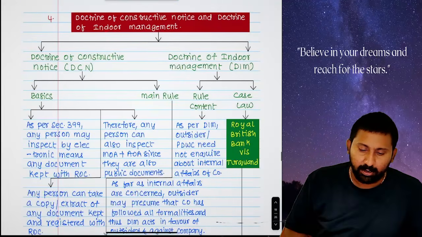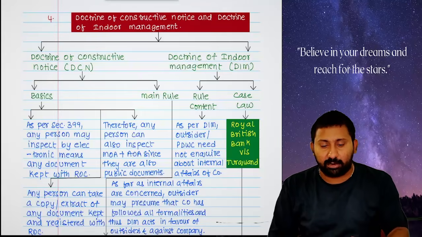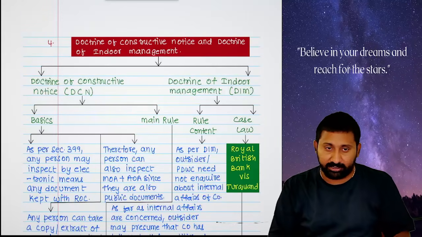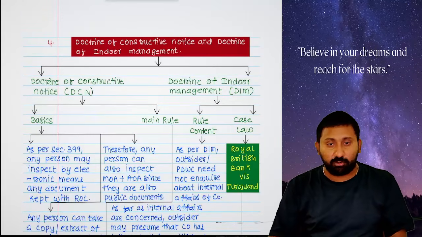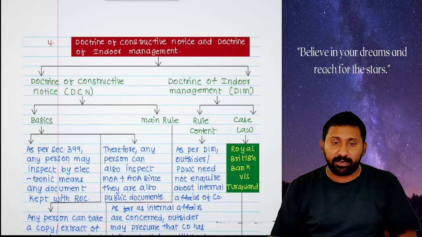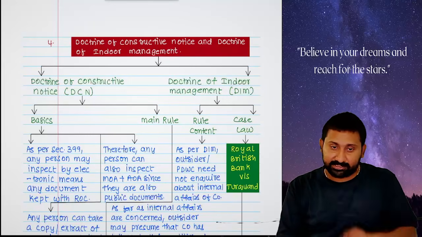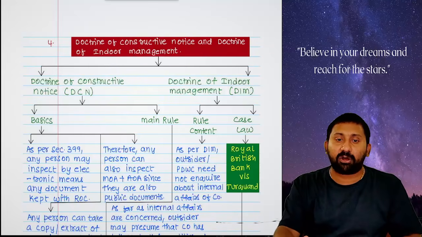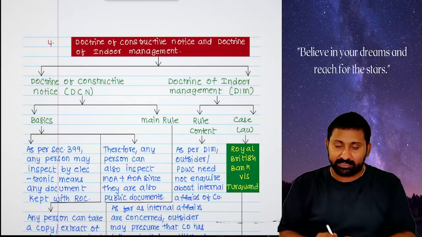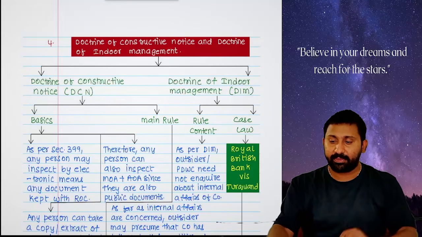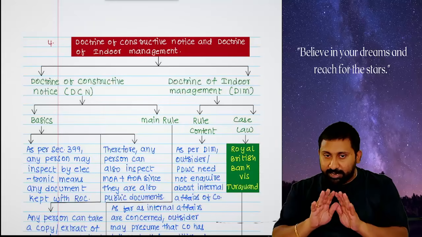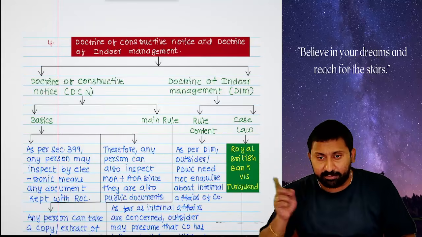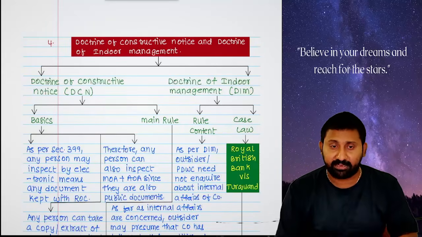Now tell me, what are the doctrines? There are 3 important doctrines: doctrine of constructive notice, doctrine of indoor management, doctrine of ultra vires. First one, let us see the doctrine of constructive notice. Second one is the doctrine of indoor management. Third one is the doctrine of ultra vires. What is this? See here. First I will explain the first 2. Later we will go into ultra vires.